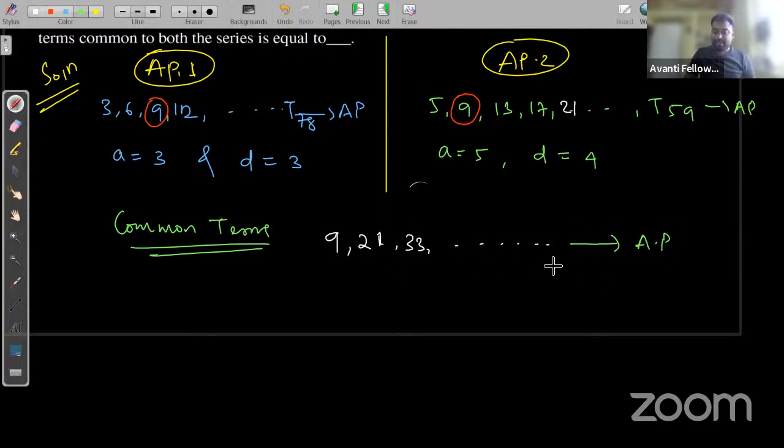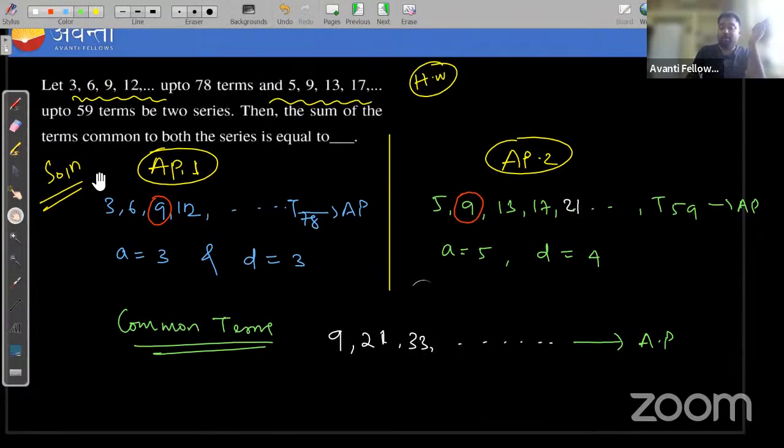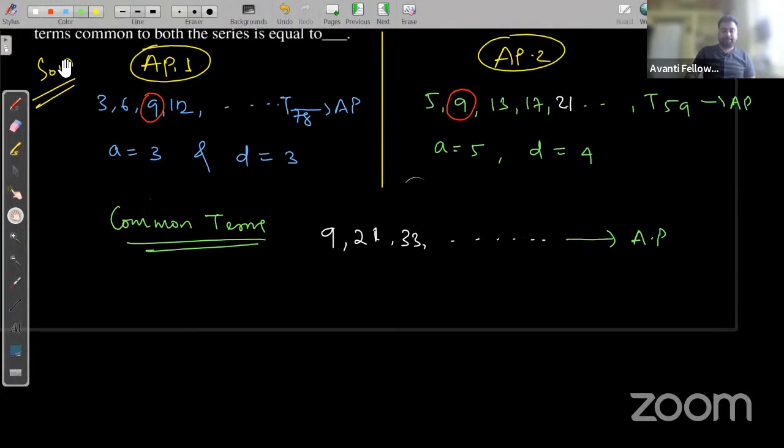Okay, if these common terms are also in AP, then we can find the sum up to n terms. We need to find the sum of all the common terms between these two given series, right? Okay, so let's try to find it.